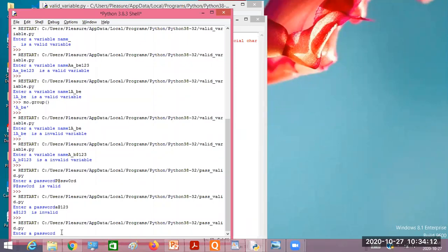Just we'll go with another example here. Just take P underscore SSW capital, then 1, 2, 3, right? Is this valid or invalid now? P underscore SSW 1, 2, 3.